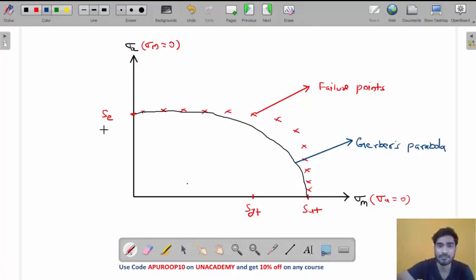But there is a problem. What is the problem? It is a parabolic equation, so it is a little difficult to solve.